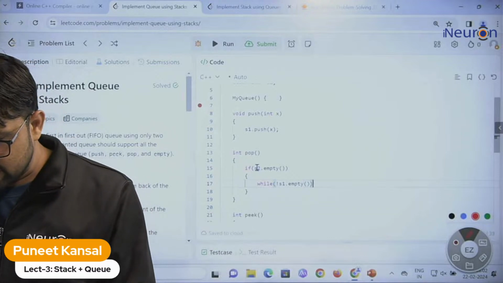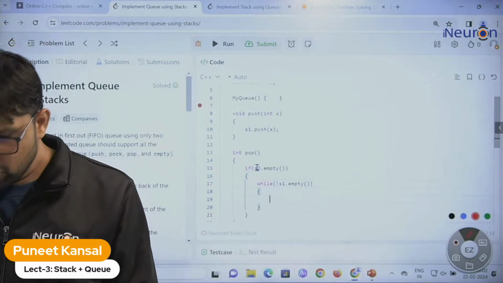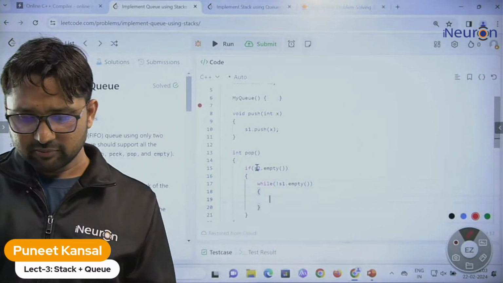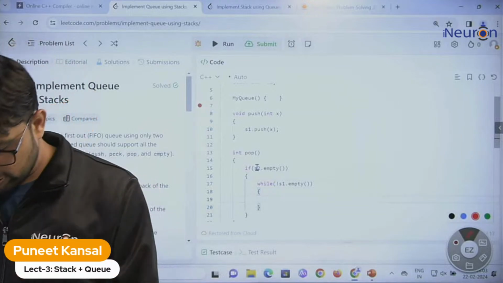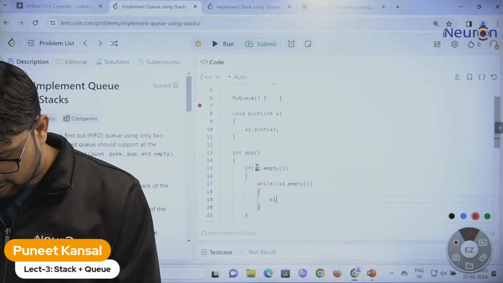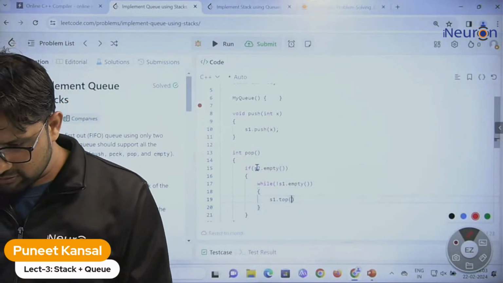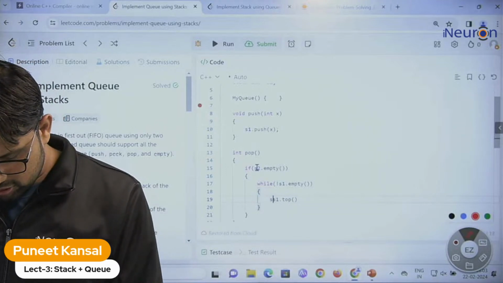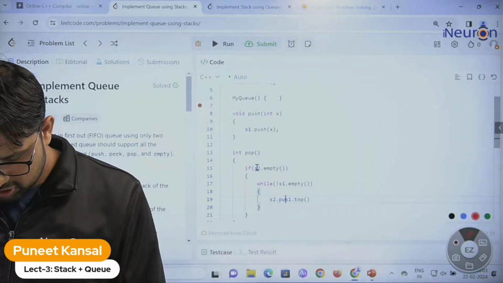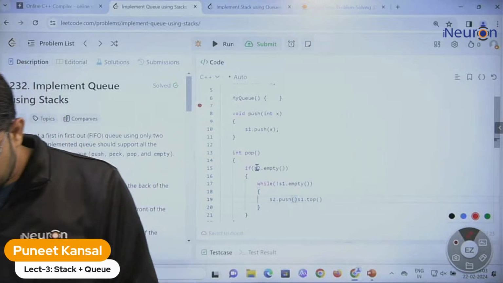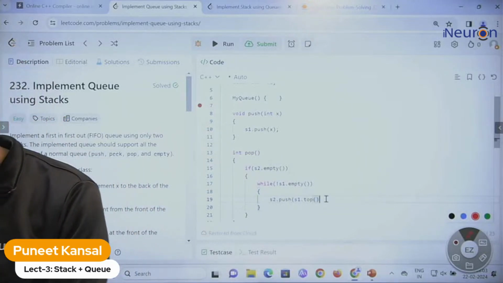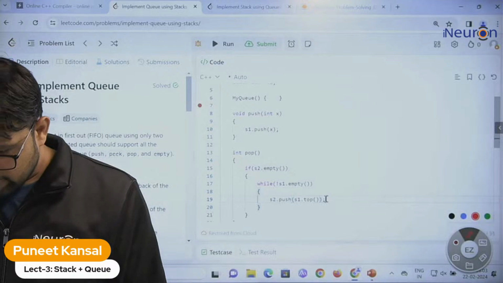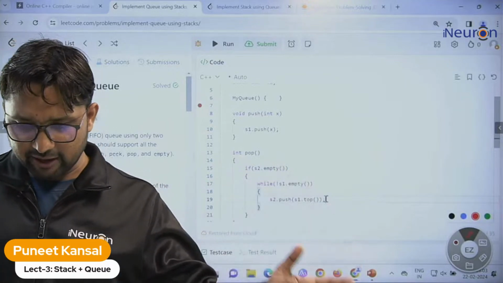Until stack 1 is empty, take the element from stack 1 and keep pushing them into stack 2. So let's take the top element from stack 1 and put it into stack 2 with stack 2 dot push.